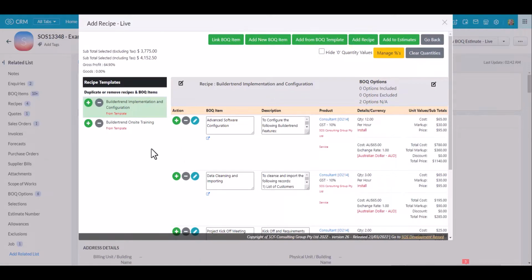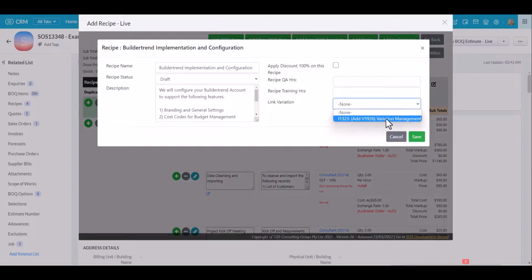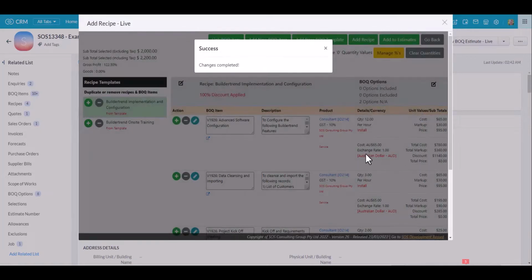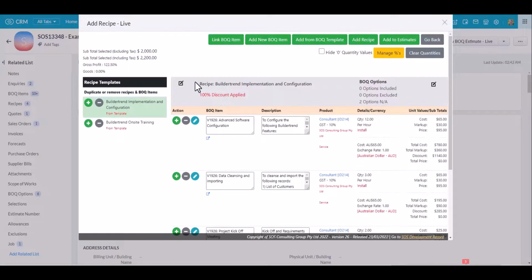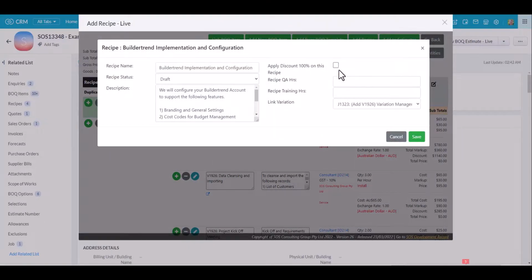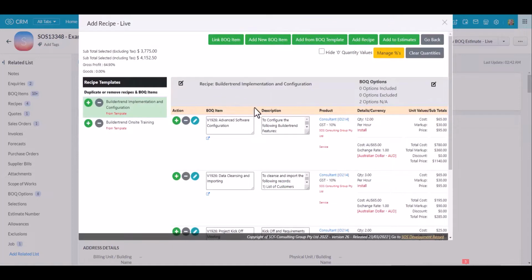The first thing I'm going to do is click on this little icon here. I can actually connect my variation. Now, if I wanted to do an internal variation and discount all the line items in this recipe, I could click on this little button, and you can see there, it's applied 100% discount on this recipe. I'm not going to do that, so I'm going to untick this, click on Save, and the 100% discount's disappeared. Okay, you can see under each line item, it's popped my variation ID in front, so I can identify which items relate to this variation.